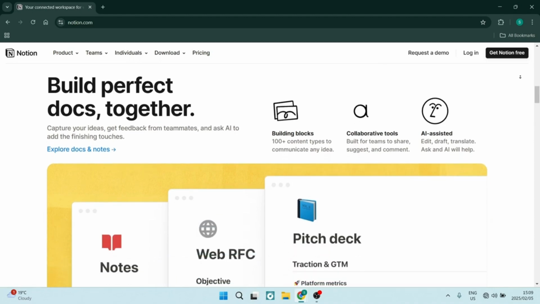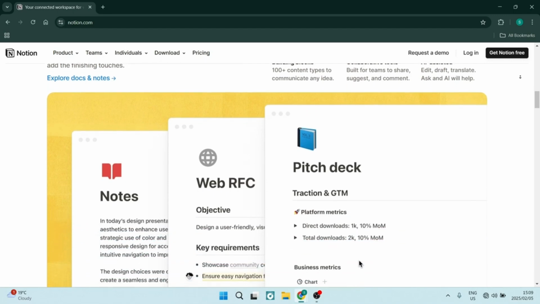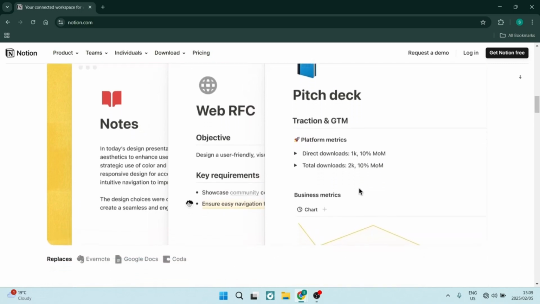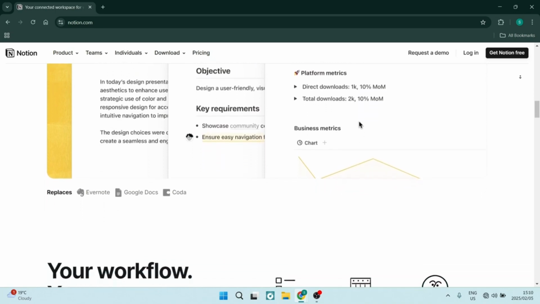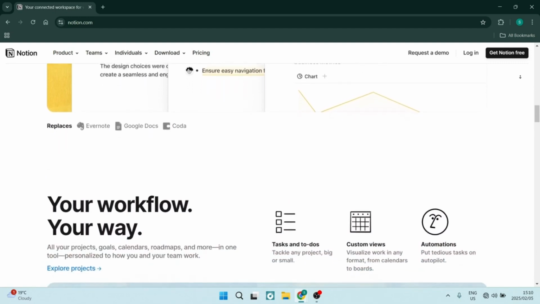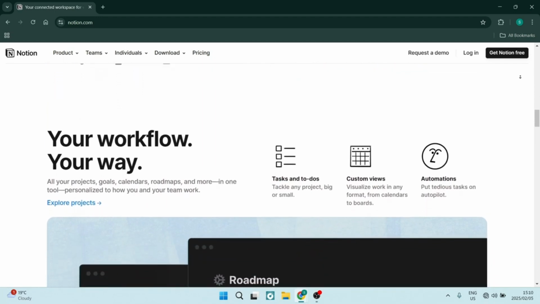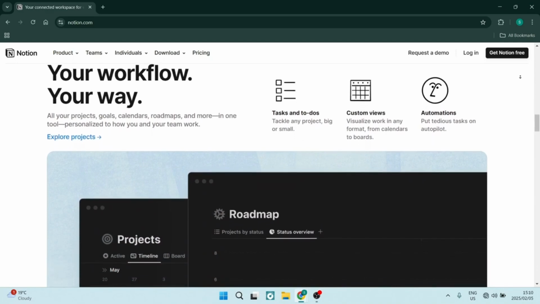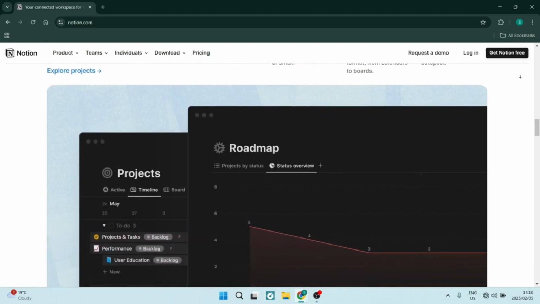Notion is also known for its extremely customizable platform, which allows you to tailor the platform to your exact needs and preferences. You can create custom templates, you can design your own layouts, and you can even embed external content. Notion integrates with a huge range of third-party apps and services, allowing you to connect your favorite tools and streamline your workflow. You can integrate with apps like Slack, Google Drive, and Trello.